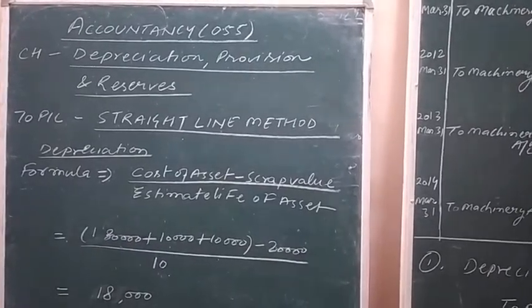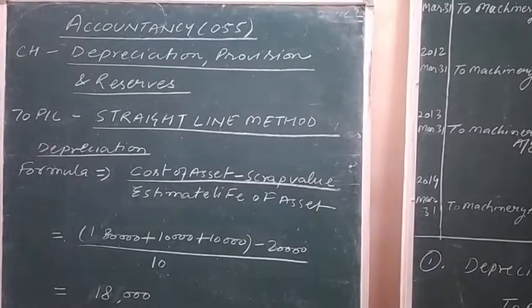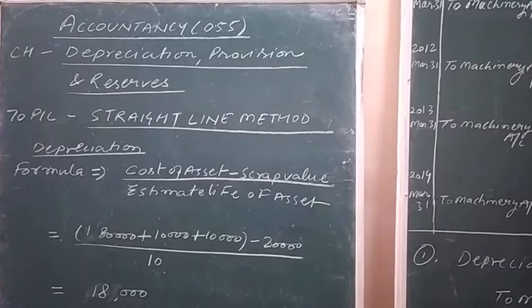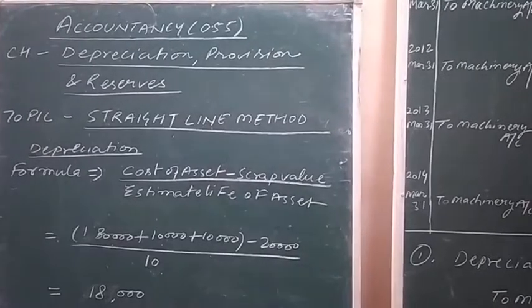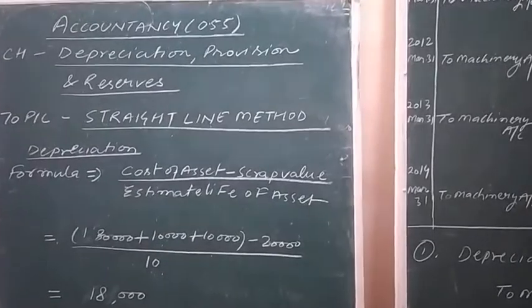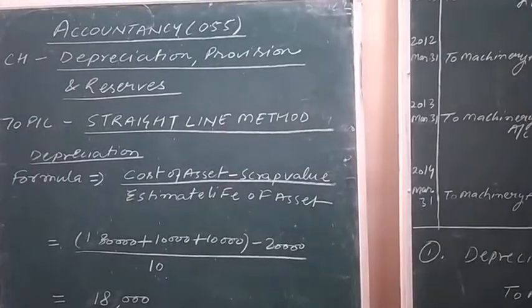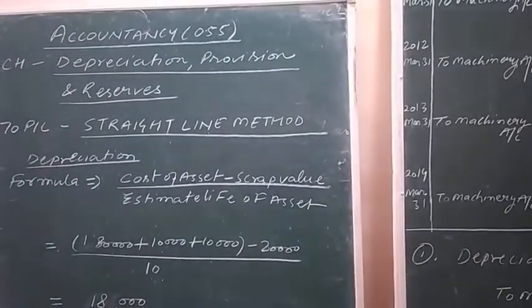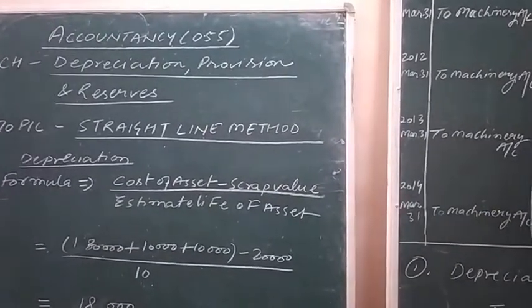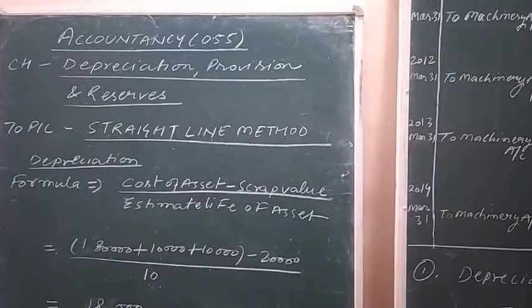Today in this online class session of accountancy, I will explain the questions related to the straight line method. In the previous session, I explained the method, that is the straight line method, which is also known as the original cost method or fixed installment method.